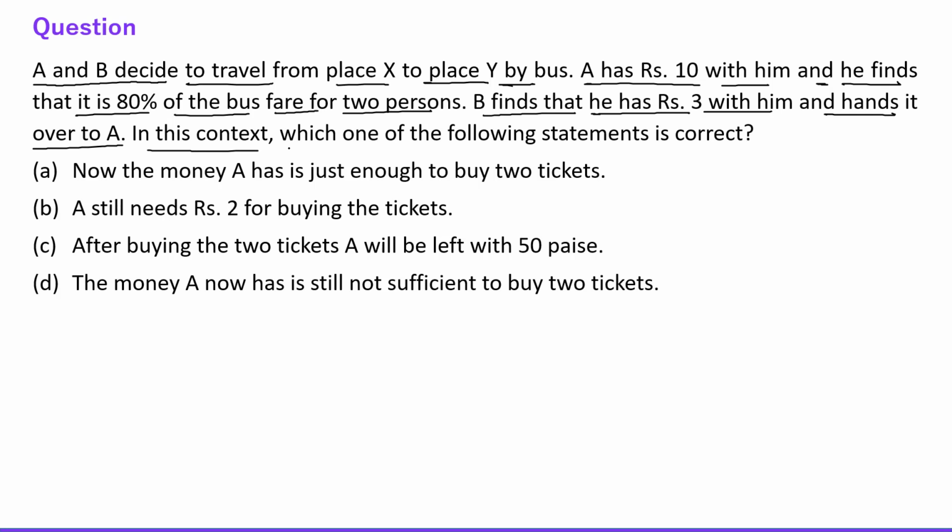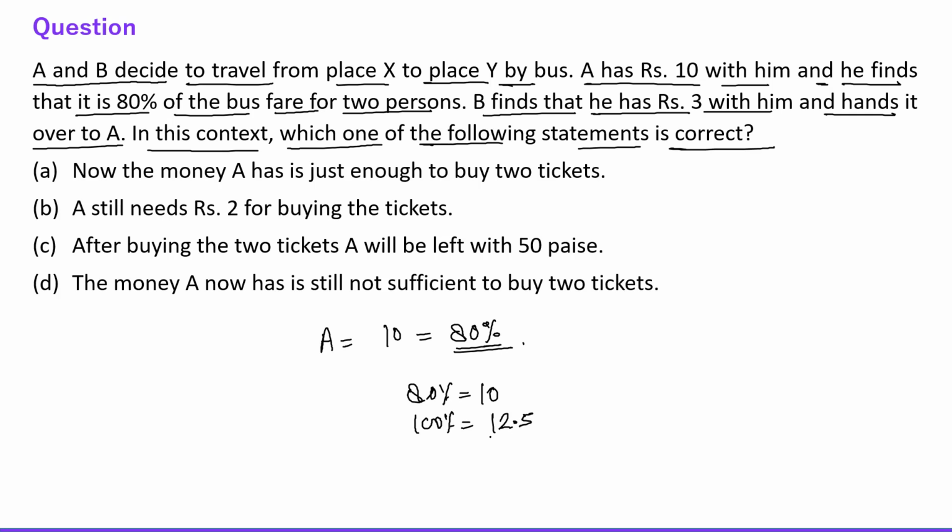In this context, which one of the following statements is correct? Okay, fine. See everyone, A has ₹10 and this is equal to 80% of the bus fare for 2 people, right? So 80% is equal to 10, then 100% is equal to what? 100% is equal to 12.5, right? So total 12.5 rupees are required for 2 persons, right?